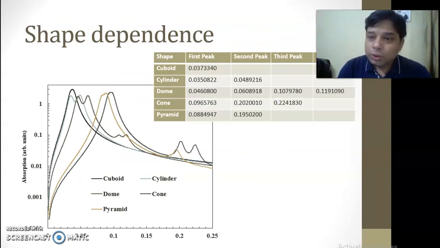Quantum dots also show high dependence on the shape. We can see here that for a typical quantum dot, in different shaped quantum dots, the peaks show different positions, because high surface area shaped quantum dots show higher absorption than those quantum dots whose surface area is less.